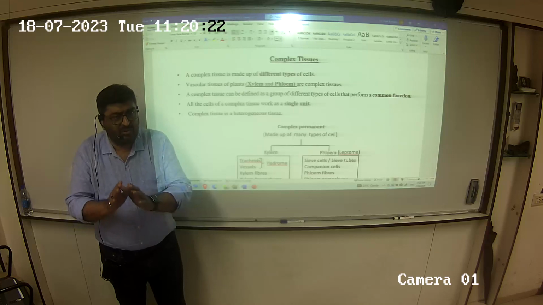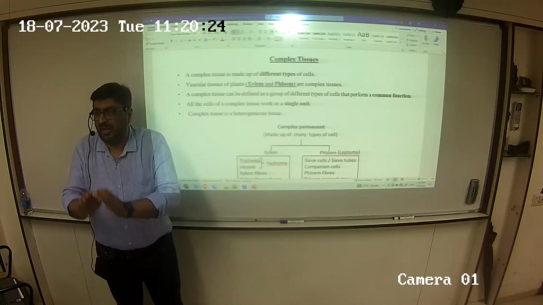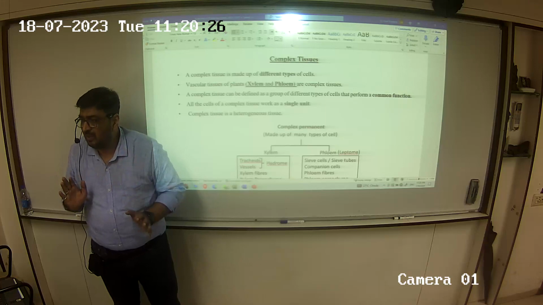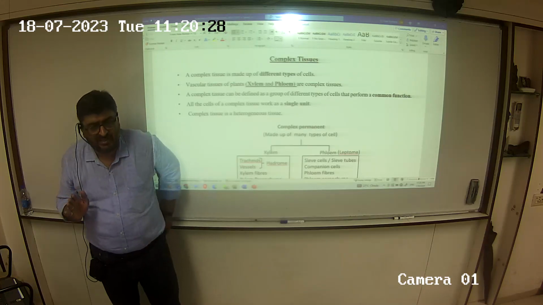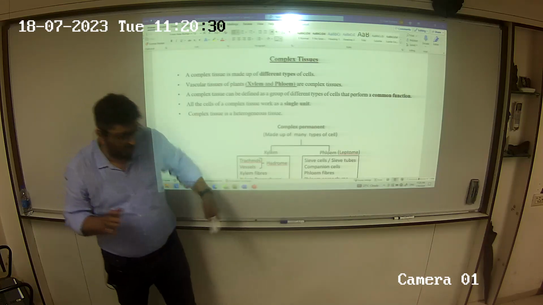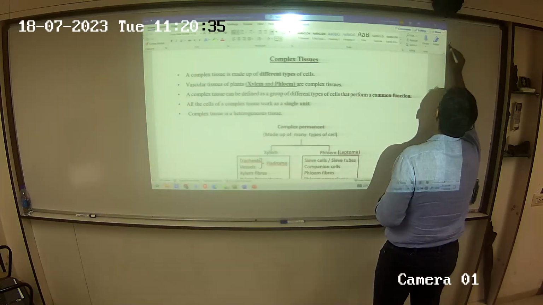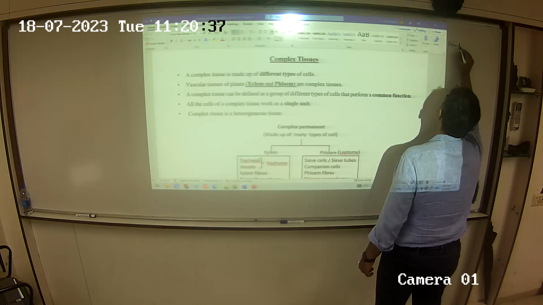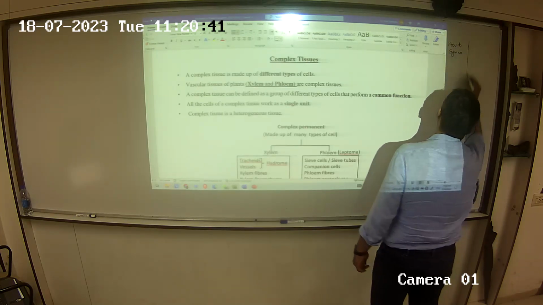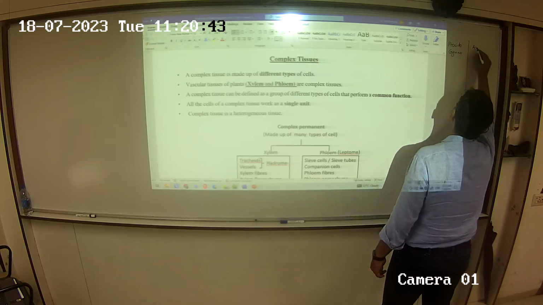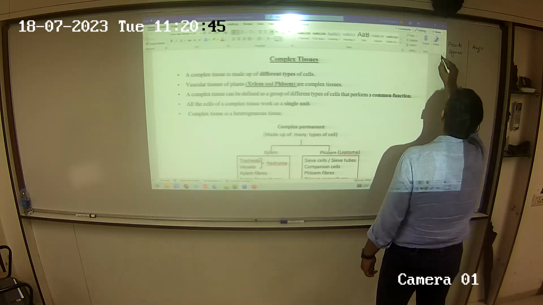When I say lower plants, I am implying pteridophytes and gymnosperms. And when I say higher plants, I am implying angiosperms. So let's make that very clear: pteridophytes, gymnosperms and angiosperms.